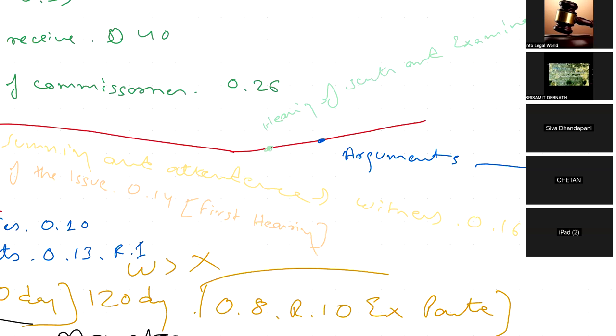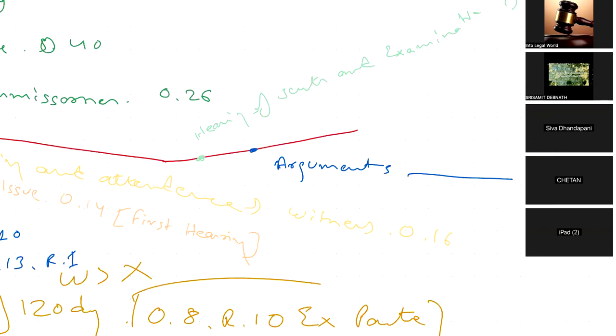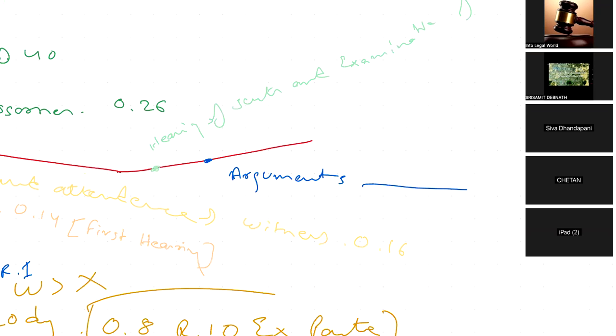This is not how it happens in real life. So what actually happens in real life? This is what happens in real life. And in movie, you start directly with arguments, not framing of issue, because that may be boring, no? वो तो फिर आपका मूवी बॉक्स ऑफिस पे हिट नहीं होना.